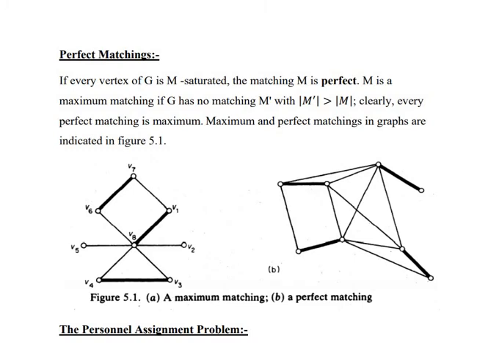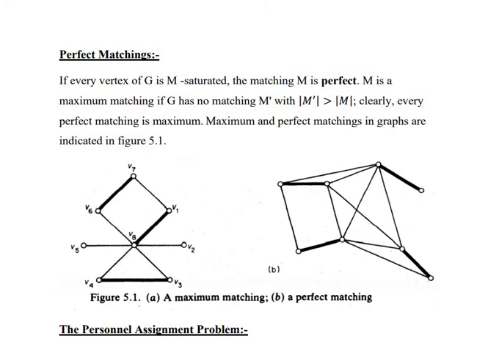Perfect matchings. If every vertex of G is M-saturated, the matching M is perfect. M is a maximum matching if G has no matching M' with cardinality of M' greater than cardinality of M. Clearly, every perfect matching is maximum. Maximum and perfect matchings in graphs are indicated in the figure given below.